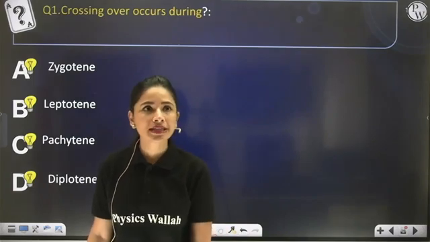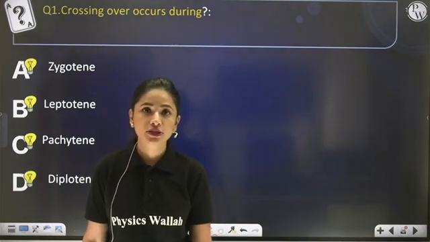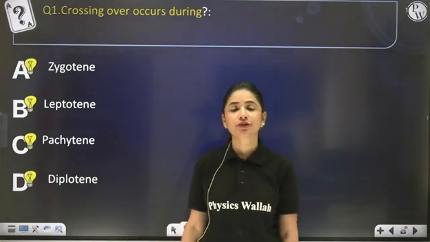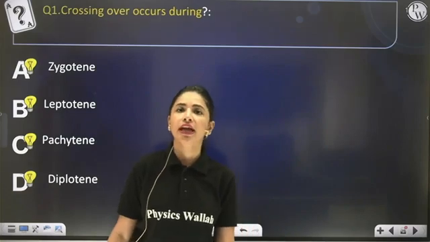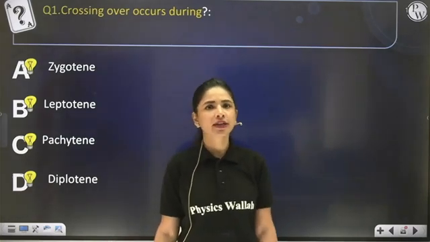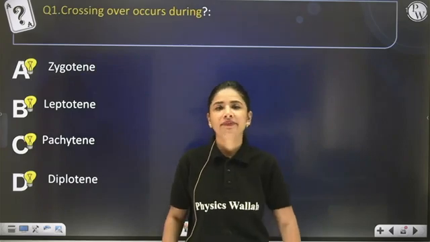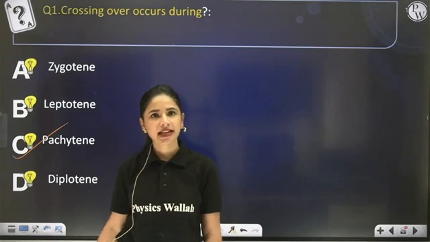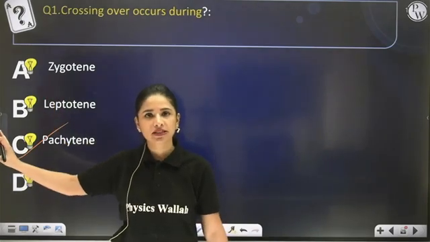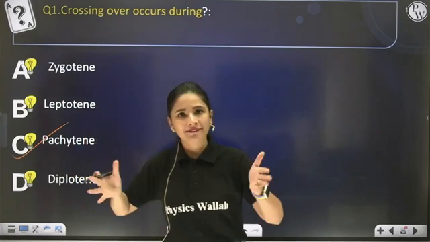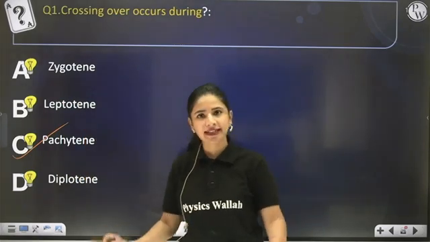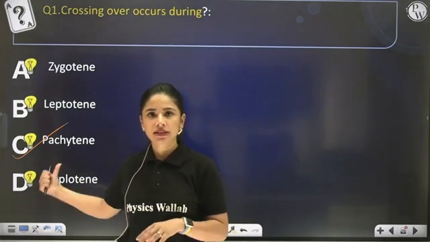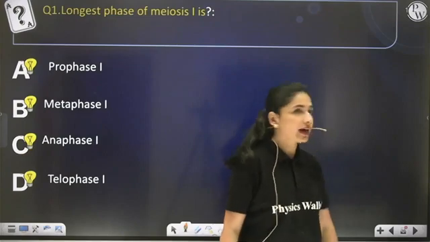Question number 1 says crossing over occurs during. So when does crossing over occur? You already know it occurs during the pachytene stage of Prophase I. So even without looking at the options, I have studied so well that I know the answer is going to be C. Correct? In zygotene, the synaptonemal complex is formed and bivalents are produced. In leptotene, only condensation begins. In diplotene, there is dissolution of the synaptonemal complex. So the answer becomes C. Hope you have understood this.